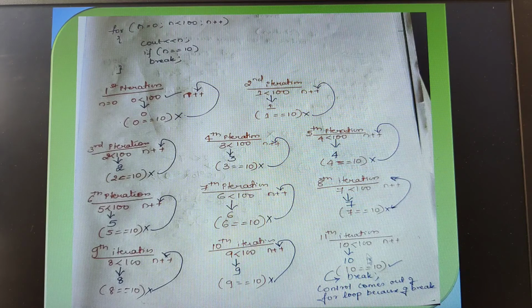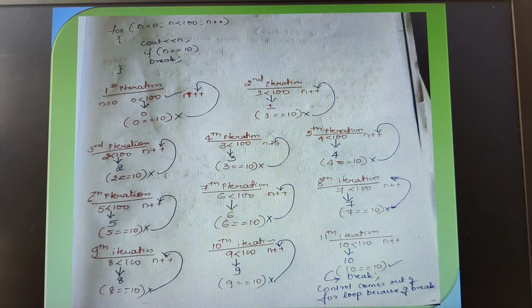Actually 10 is less than 100, the condition is true. You may say, why is it not going for the incrementation? Again, why are we not going for the 12th iteration? Again, why is the n value not 11? Because the control has encountered a statement known as break, which causes an immediate termination of the loop. Therefore control skips this, entirely terminates the for loop and comes out of the for loop, and it will start executing the next statement in the program. I hope, children, you are able to understand.